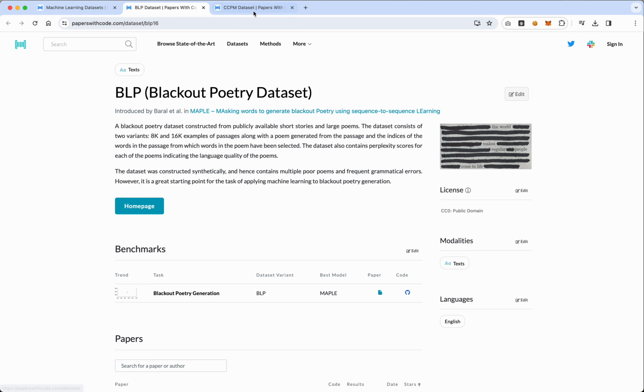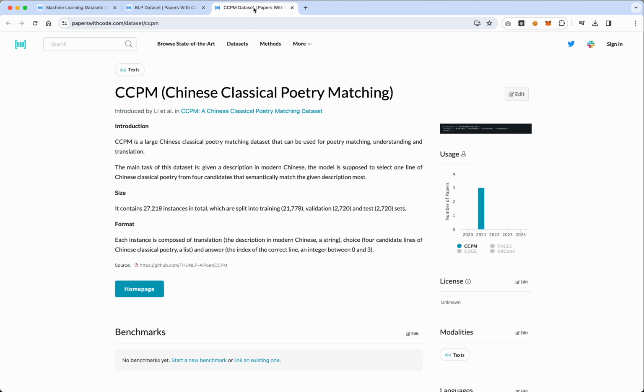So interesting. Let's look at the CCPM dataset. Can be used for poetry matching, understanding, and translation. The main task of this dataset is, given a description in modern Chinese, the model is supposed to select one line of Chinese classical poetry from 4 candidates that semantically match the given description most.